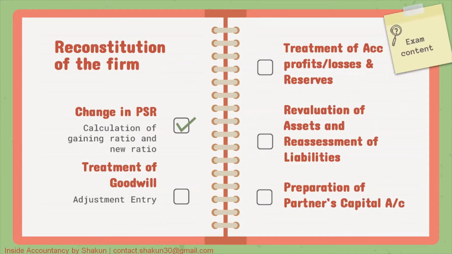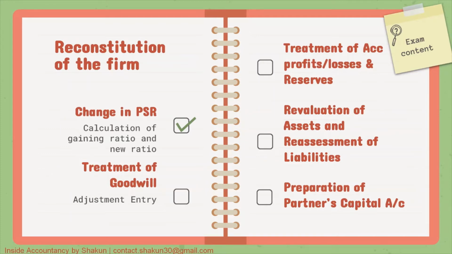So reconstitution of the firm, as you know, requires certain adjustments to be made in respect of change in profit sharing ratio, treatment of goodwill, treatment of the various accumulated profits and reserves which appear in the balance sheet, the revaluation of assets and reassessment of liabilities, and the preparation of partners' capital account.